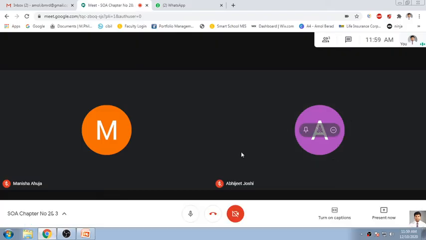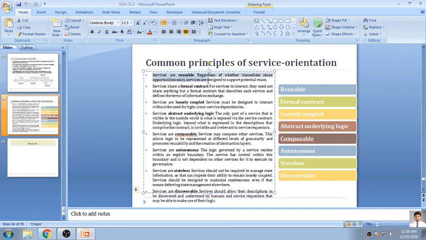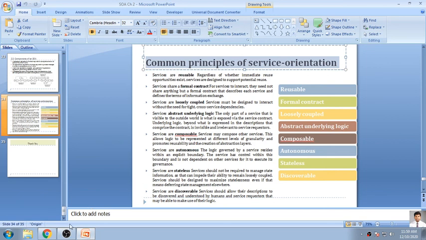So this is the most important thing when we talk about service oriented architecture. Abhijit, any question you want to ask? No, sir. So write a solution for this. What is expected in the examination is that you explain reusable in detail, what a formal contract is, and what loosely coupled is, as we have discussed. In the same way you have to write your answer. This question is probably asked for 10 marks. A 10 marks question will be 100% asked on the common principles of service oriented architecture.